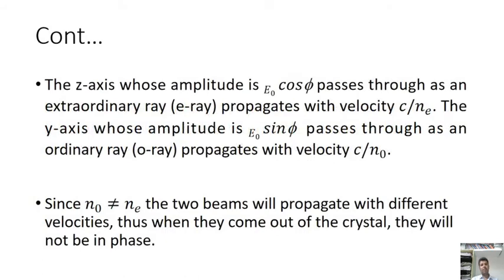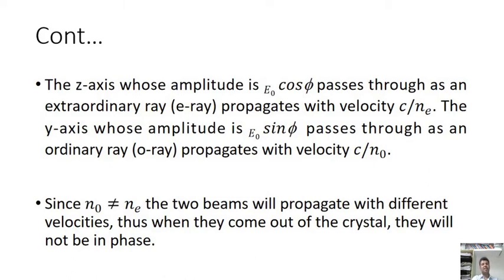We have the z axis component, E naught cos phi, which passes through as an extraordinary ray and propagates with a velocity c by ne. The y-axis component, with amplitude E naught sin phi, passes through as an ordinary ray and propagates with a velocity c by n naught.